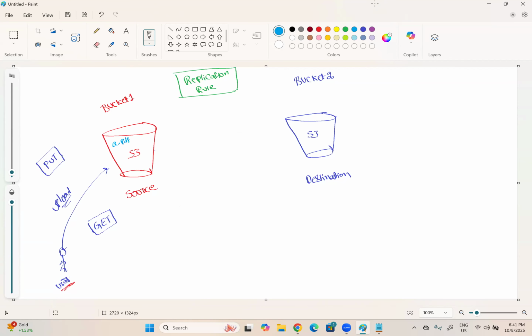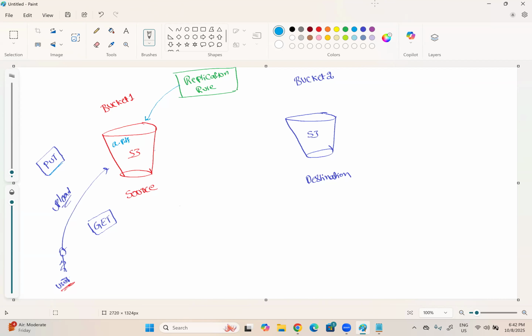So here, this replication rule continuously monitors the source bucket for put actions. If any put action happens, immediately it identifies that some object got uploaded.